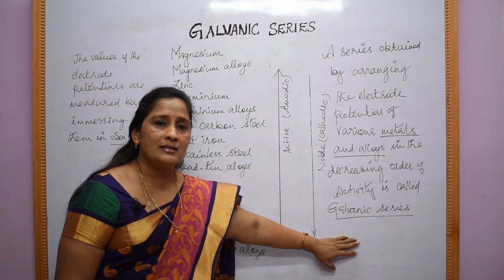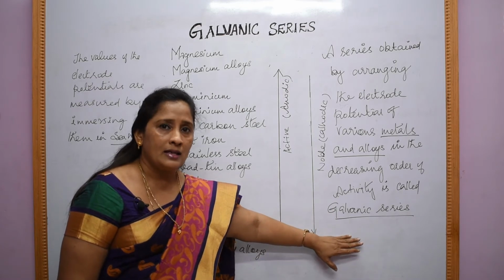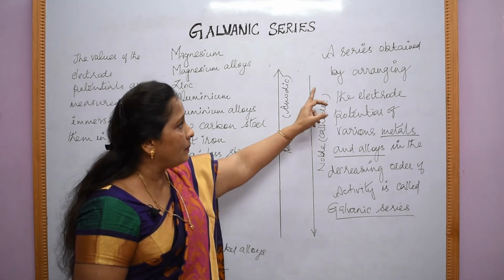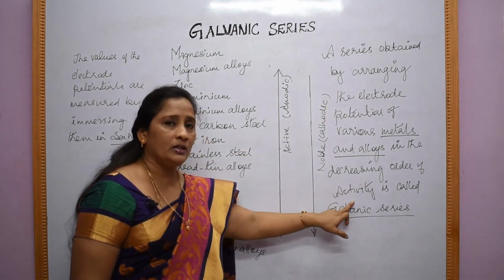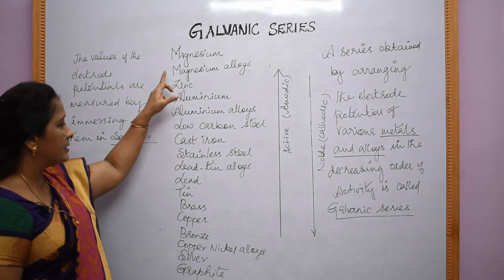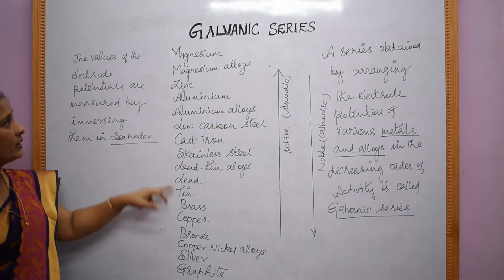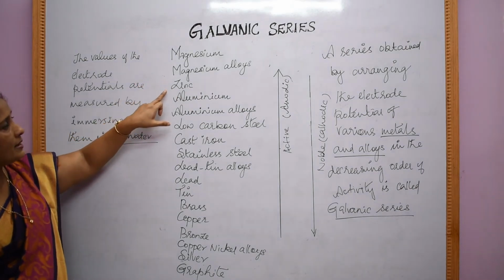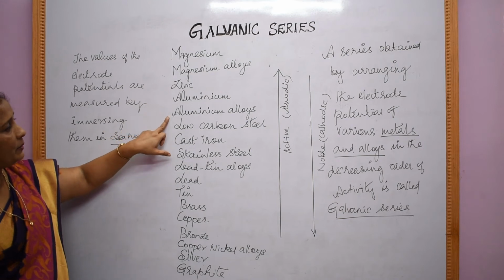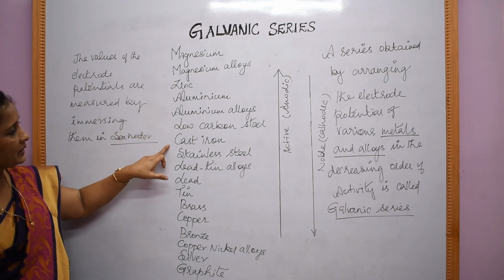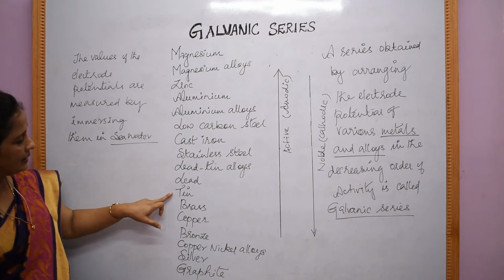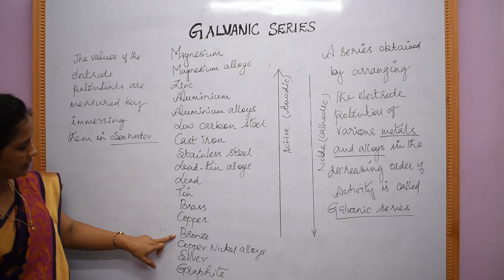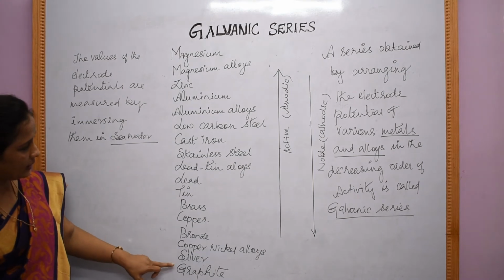So what is the galvanic series? A galvanic series is a series in which the metals and alloys are arranged according to the decreasing order of their activity. Say this is the galvanic series: magnesium alloys, zinc, aluminium alloys, low carbon steel, cast iron, stainless steel, lead tin alloys, lead, tin, brass, copper, bronze, copper nickel alloys, silver and graphite.